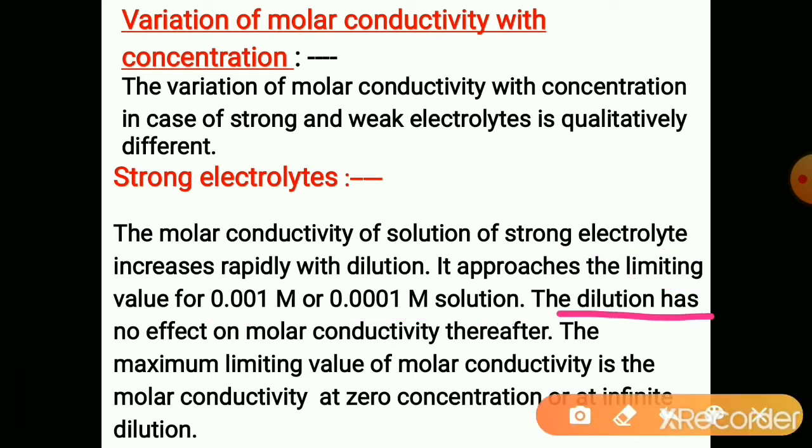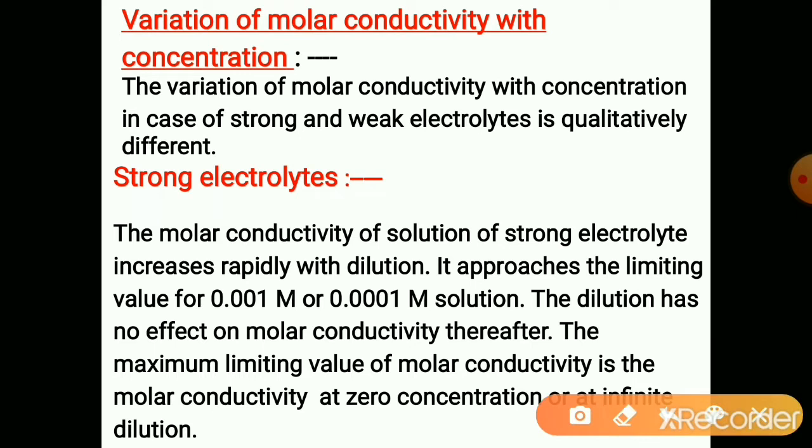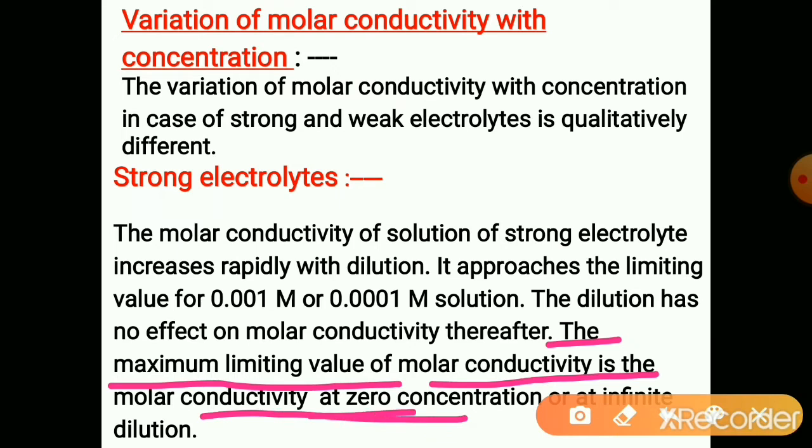The dilution has no effect on molar conductivity hereafter. We don't observe any increase in the molar conductivity value on dilution. The maximum limiting value of molar conductivity is the molar conductivity at zero concentration.